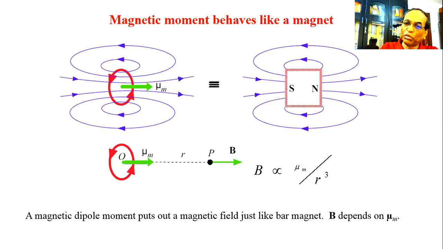B is proportional to mu m by R cubed. R is the distance.